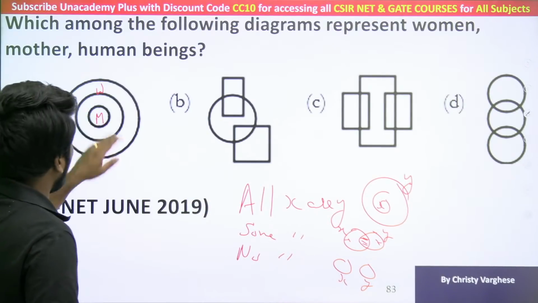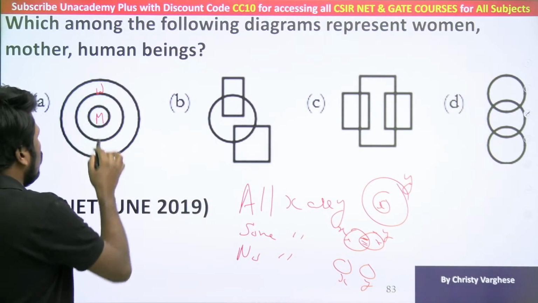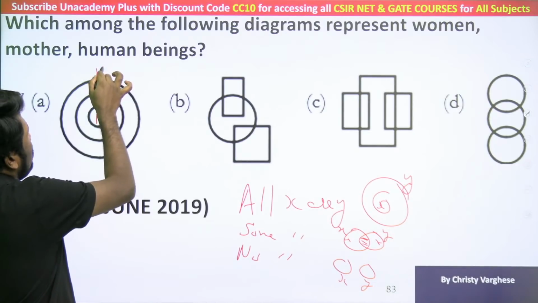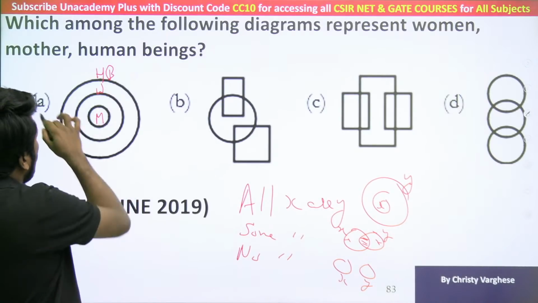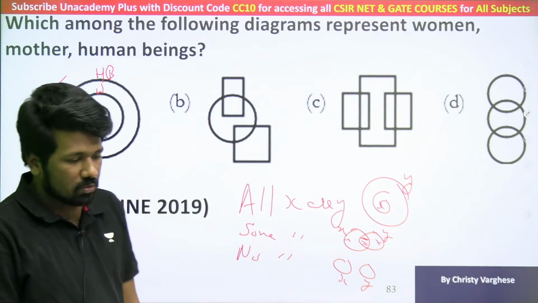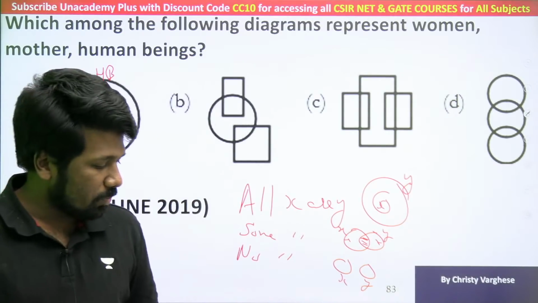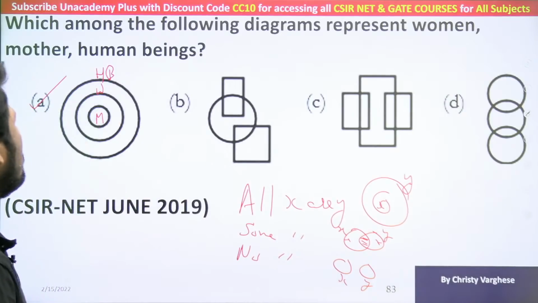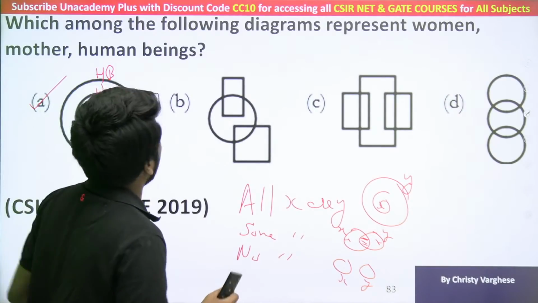So anyway, all mothers are women. All women are human beings. So option A should be the correct answer. Super easy, no? But you are supposed to know the relation between women, mother, human beings.